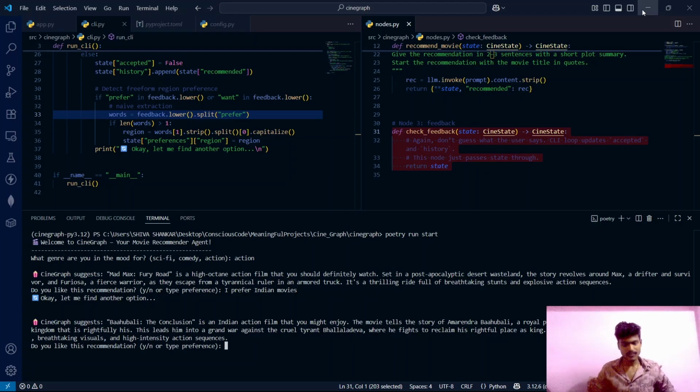So we just built a movie recommendation agent powered by LangGraph. You saw it in action. It asks for your preferences, recommends movies based on your preferences, adapts when you reject them, and keeps track of your choices, all in a clean workflow that a normal chatbot would not handle nearly as well.